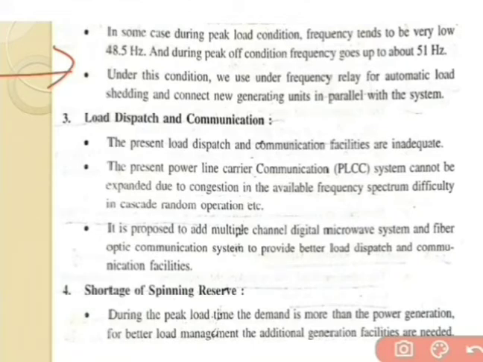To reduce this kind of problem we can use an under frequency relay. Same way, the third problem is load dispatch and communication.